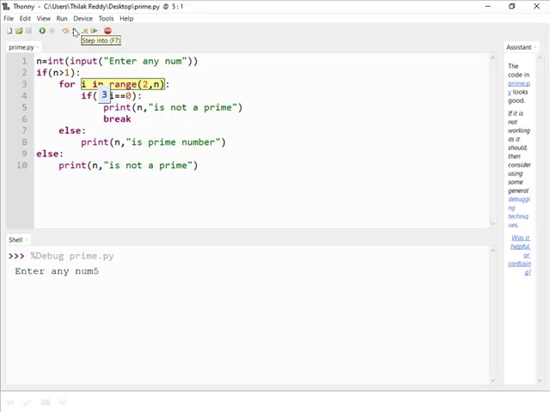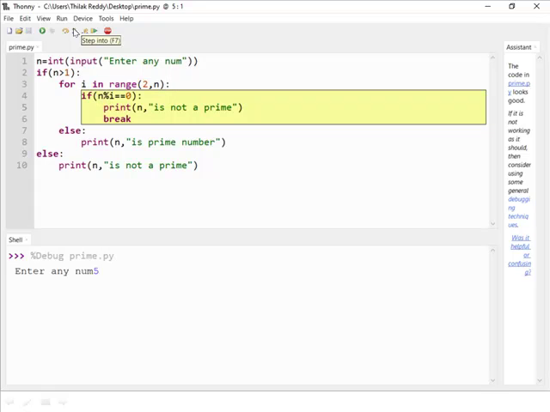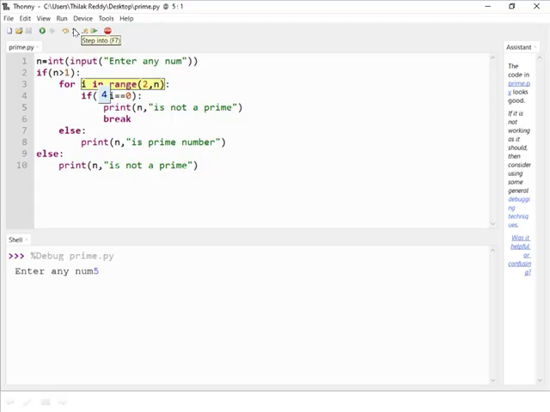Now i value is 3. So again it enters into the for loop body. Now in place of n it will take 5. In place of i it will take 3. 5 modulo 3 equal to 0. So here the remainder is 2. So 2 equal to 0, this condition is false. So it will not enter into the if block, it will go to the next iteration.